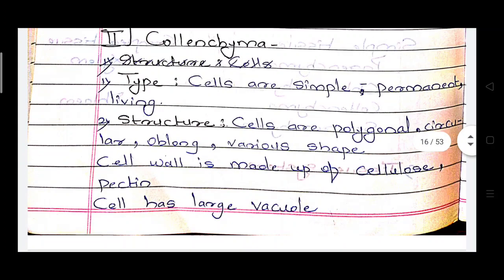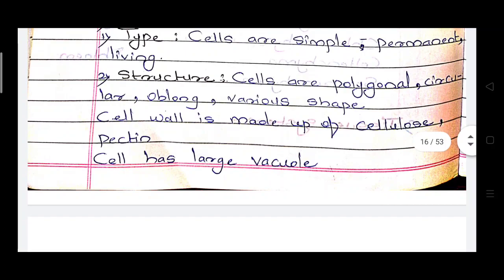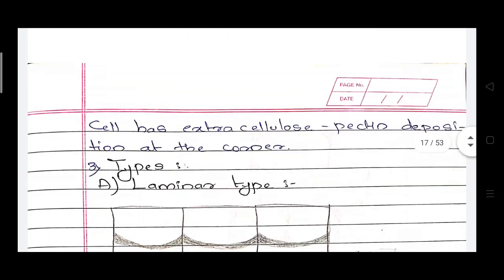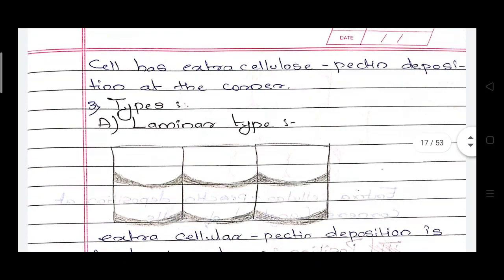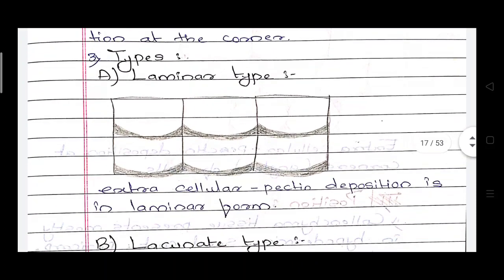The cells of collenchyma are polygonal, circular, oblong or of various shapes. The cell wall of collenchyma is made up of cellulose and pectin, and it has a large vacuole. These cells have extra cellulose and pectin deposition at the corners. Next are the types of collenchyma cells.